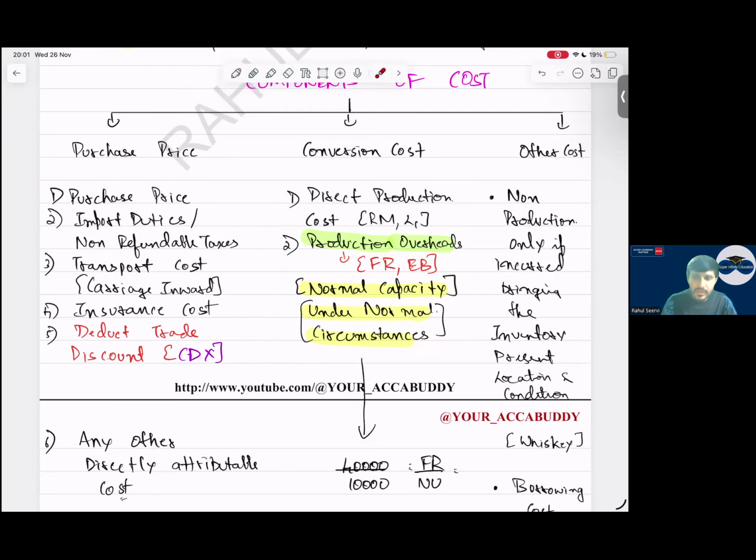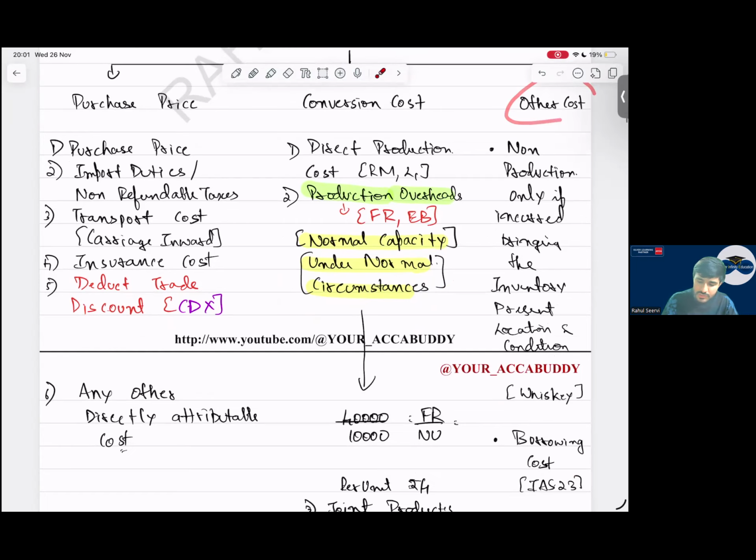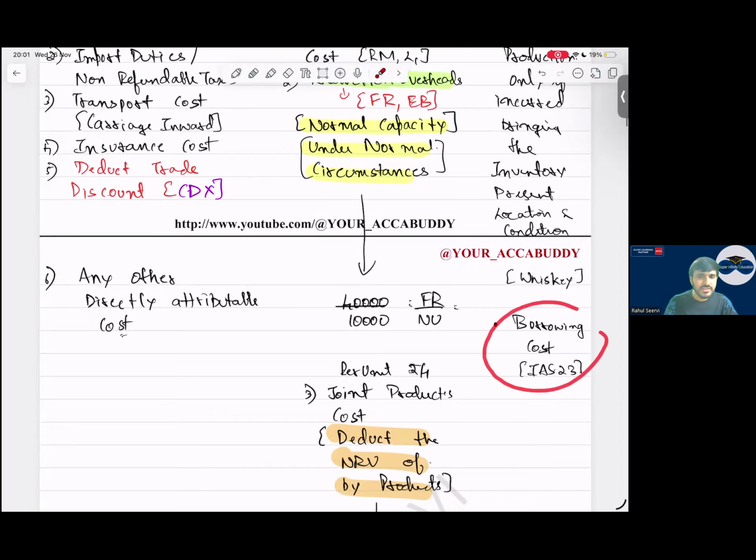Then other costs like non-production cost: non-production cost is included only if it is incurred to bring the inventory to its present location and condition, like storage cost in case of whiskey and wine. In case of wine, we store it, so we have storage cost. That storage cost will be part of inventory if it is necessary for that inventory. Borrowing cost, if the conditions are being met, we have covered it.